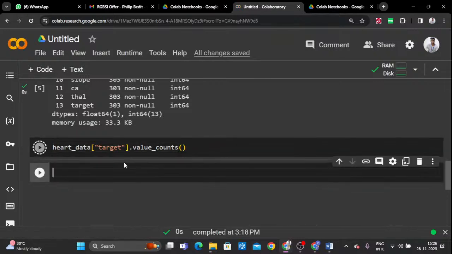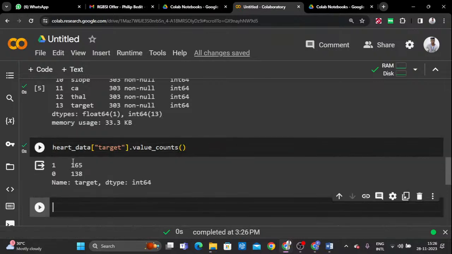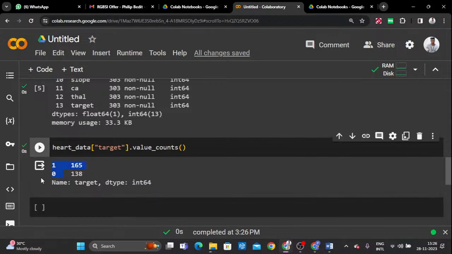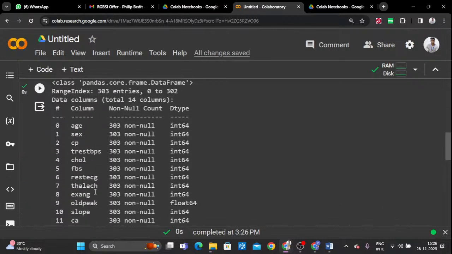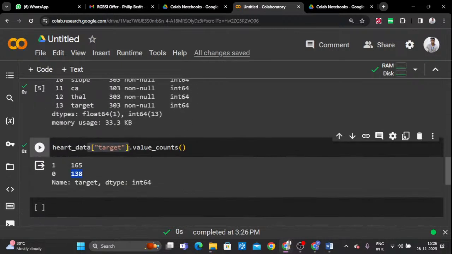So this particular function will help to display the output 0 or 1. 0 is not affected, 1 is affected. So the target count is like that, for example, affected patients are very high compared to not affected patients. Correct? After that, I want to display how many male and female are in this particular category.